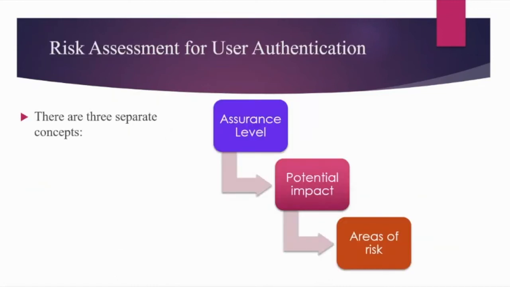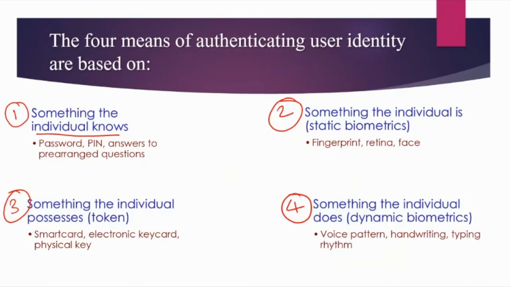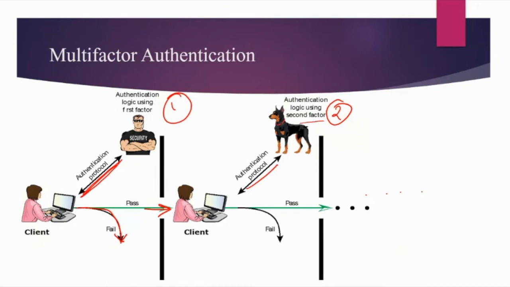One more thing I would like to mention here is risk assessment. Whenever you are going to take decisions, for example, which authentication mechanism we have to choose out of these four, this could be one question. How many layers we have to put for user authentication, this is another question, and there are a few more such questions.